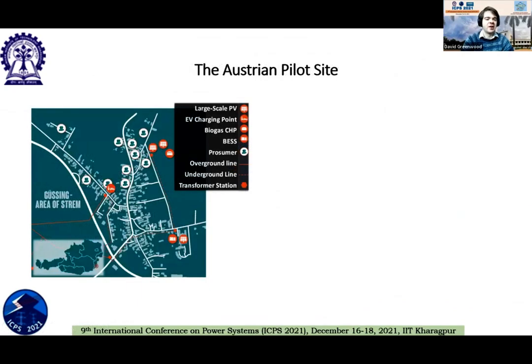So the Austrian pilot site is the village of Strem, which is in the Gussing area of Austria, in the eastern end of Austria. The village of Strem is at the end of a long transmission line within their distribution network, which is at 20 kV. It has a very large amount of renewable generation that's been installed and a relatively small number of customers. Only a few hundred people live in Strem. And the power line that connects Strem to the rest of the Gussing network is effectively going to limit them from being able to install any more renewable energy here.